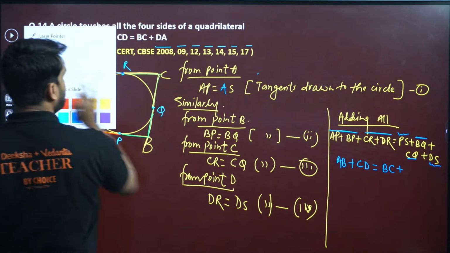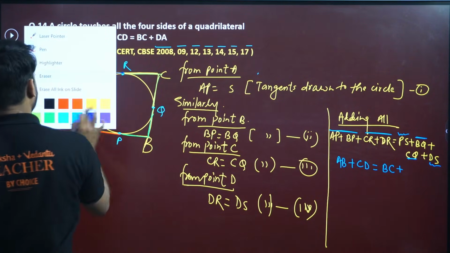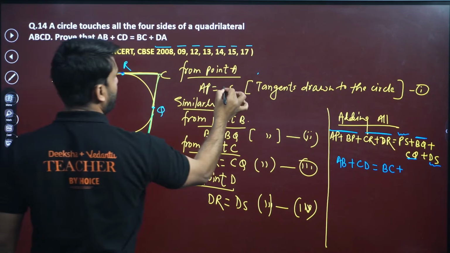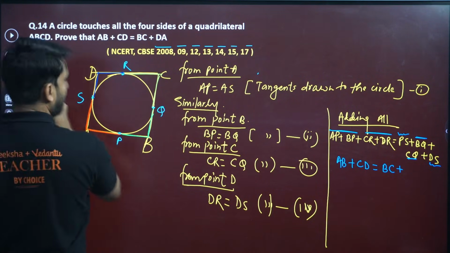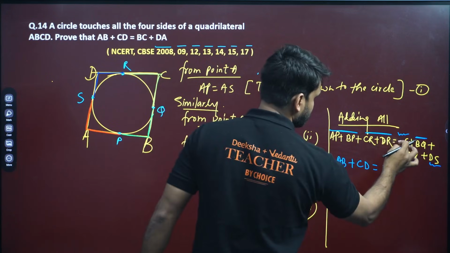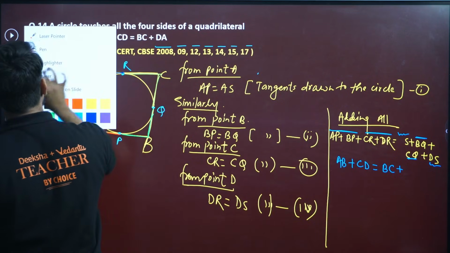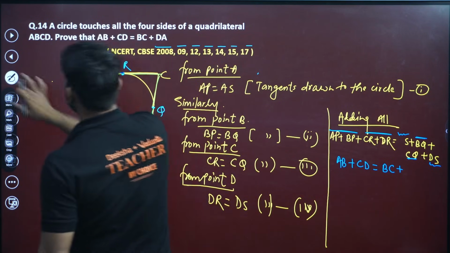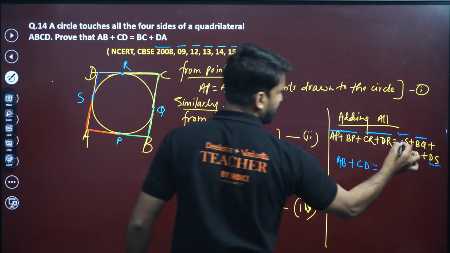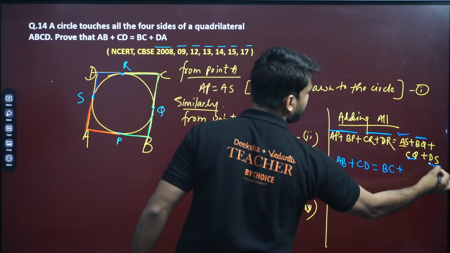Oh, this is red color, white, green color, yellow color. So yellow color is here, AS. That will also be AS. So make pair of AS plus DS.